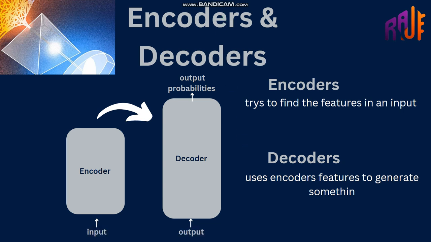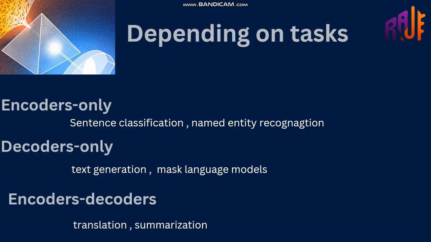Now, let's see what tasks are based on these models. If we use transformers with only encoders, we can classify sentences, like text classification.